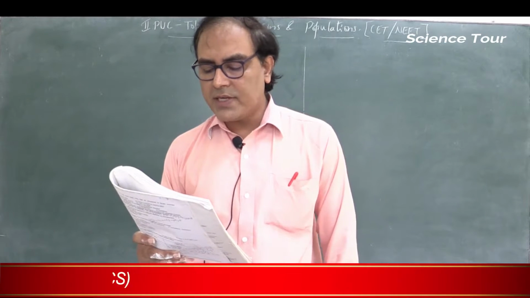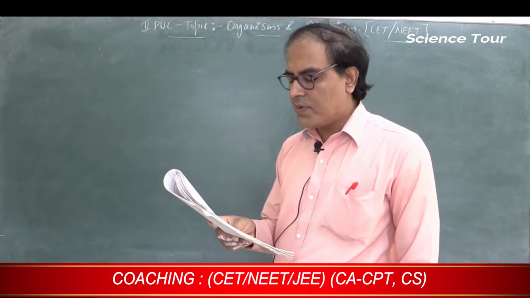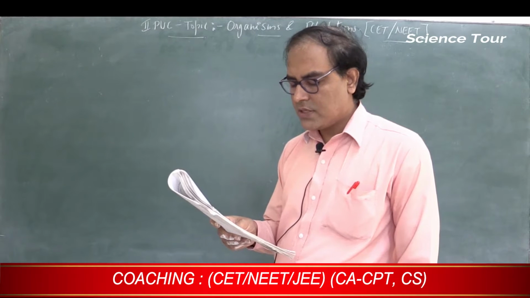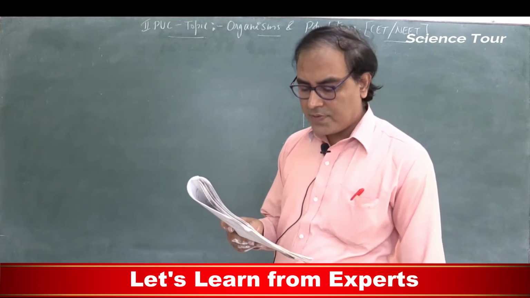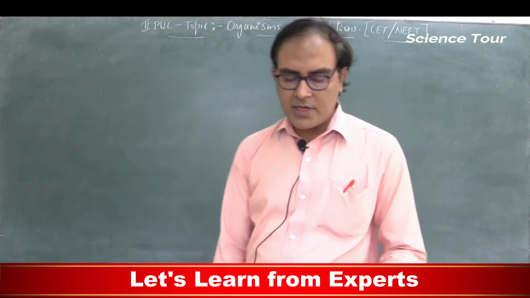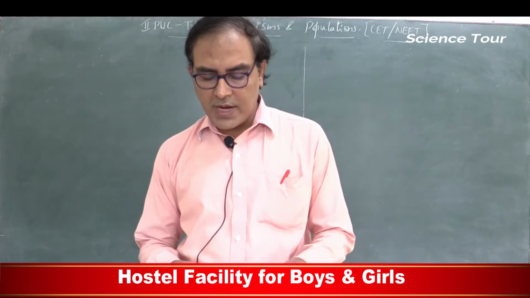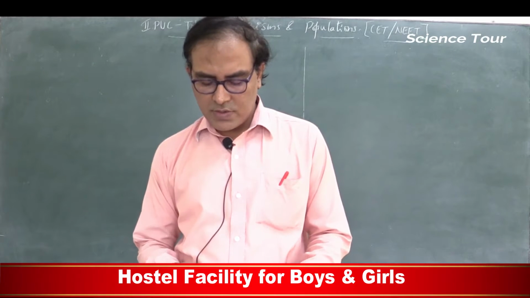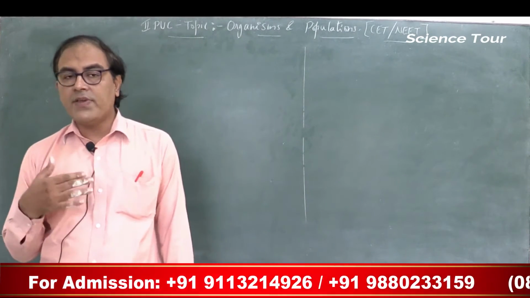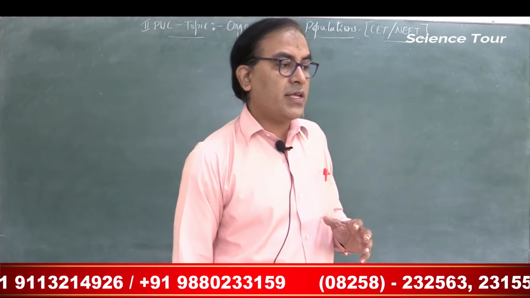Next, question number 48. Mammals from colder climates generally have shorter ears and limbs to minimize the loss of heat, and this rule is called as dash. This rule is called the Allen's rule. So why do they have shorter limbs and shorter ears? In order to minimize the surface area of the body.